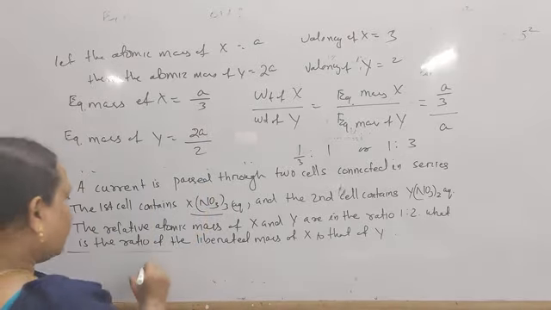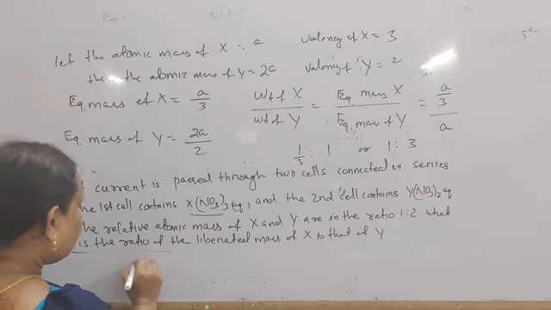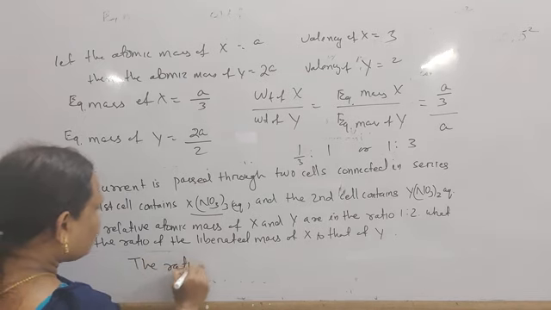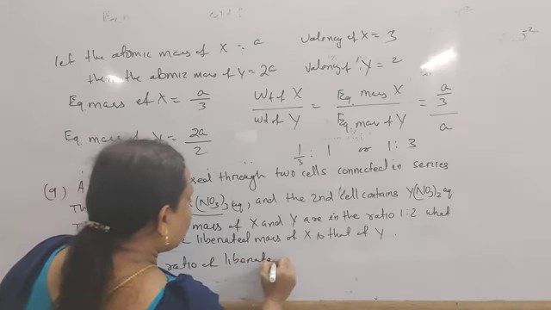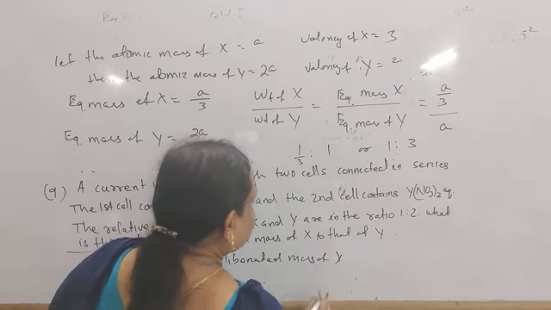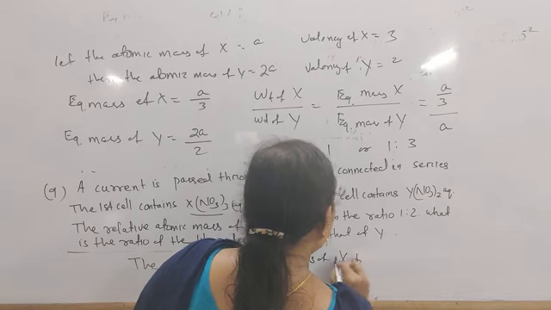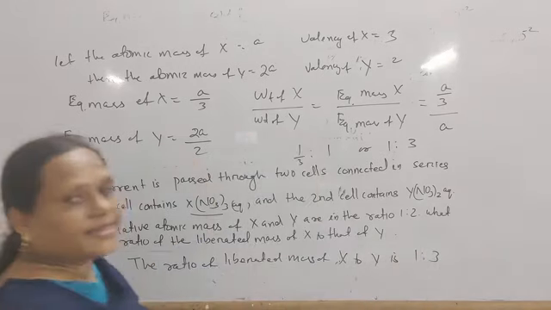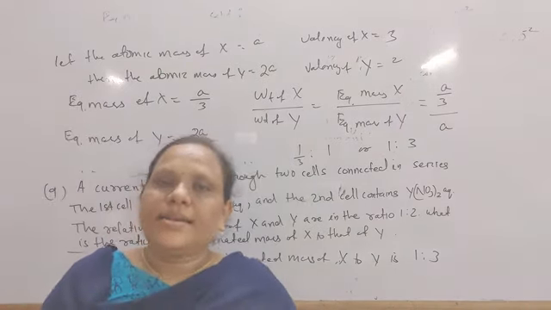Okay, so the ratio of liberated mass of X to Y is 1:3. Okay, so for today, up to this, next class.